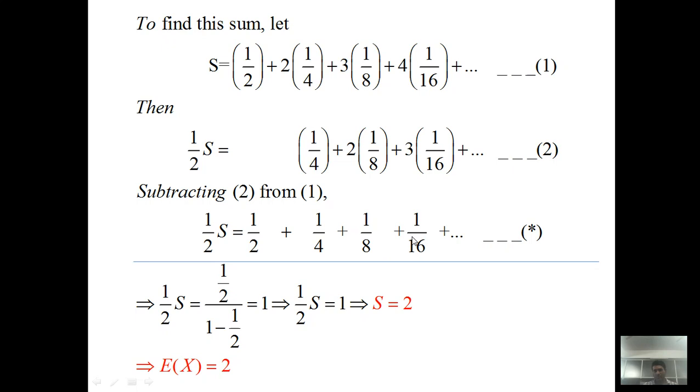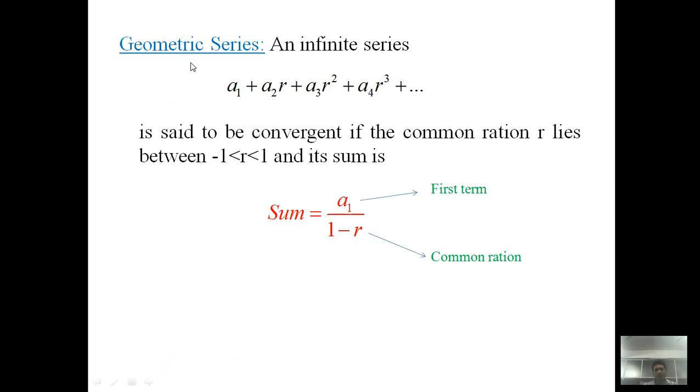Before dealing with equation star, we have to recall some basic knowledge of calculus. In calculus, we have the geometric series. A geometric series is just an infinite series that looks like a1 plus a2 r plus a3 r square plus a4 r cube and so on.